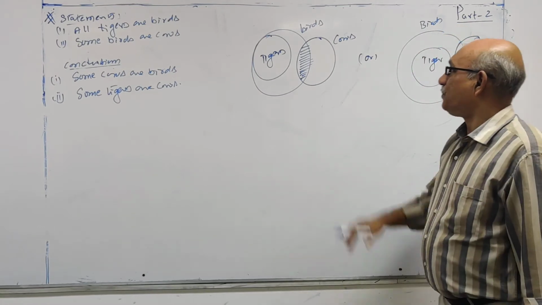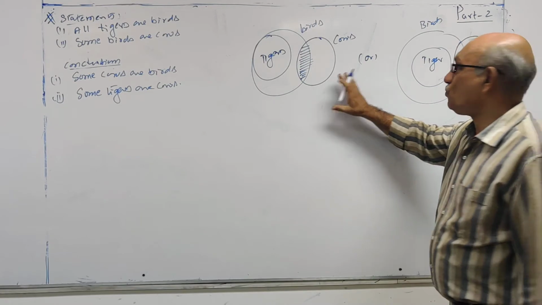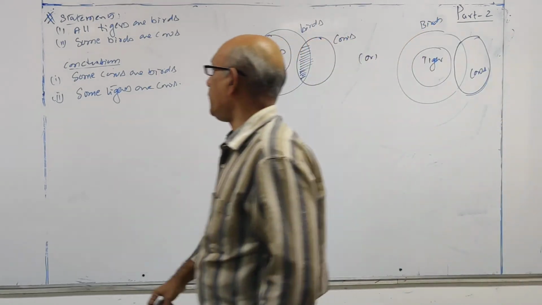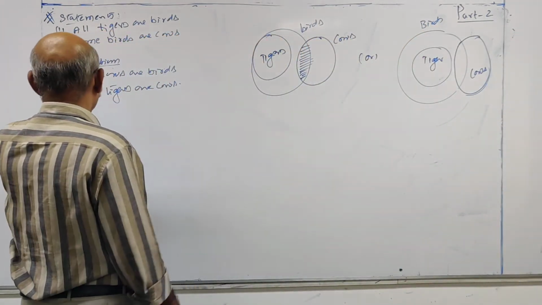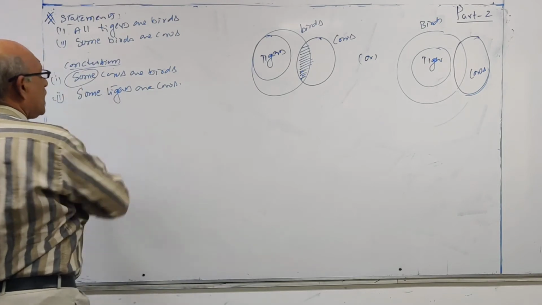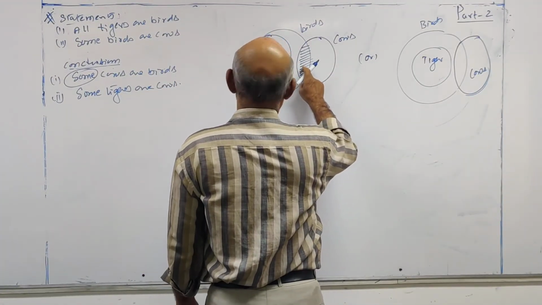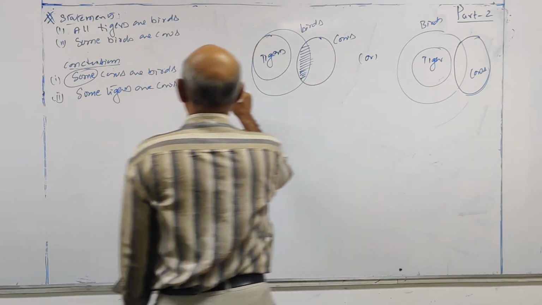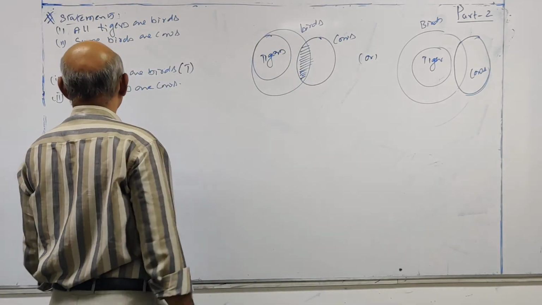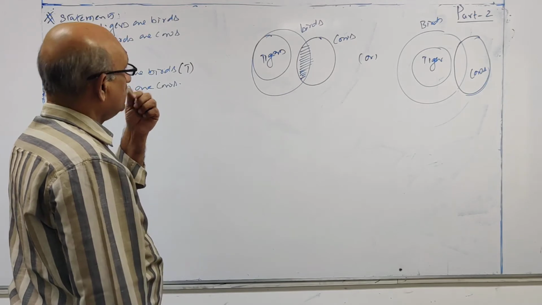This is the Venn diagram. Either you can draw the Venn diagram this way or this way. Some cows are birds. Some is given means concentrate on common area. Some cows are birds. This part. So it is true.